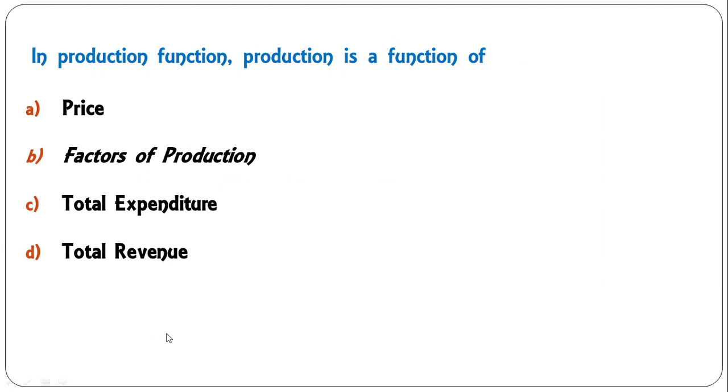First question is, in production function, production is a function of price, factors of production, total expenditure, total revenue. So it's a very simple, easy question. Production is a function of factors of production. So B is the correct answer here.